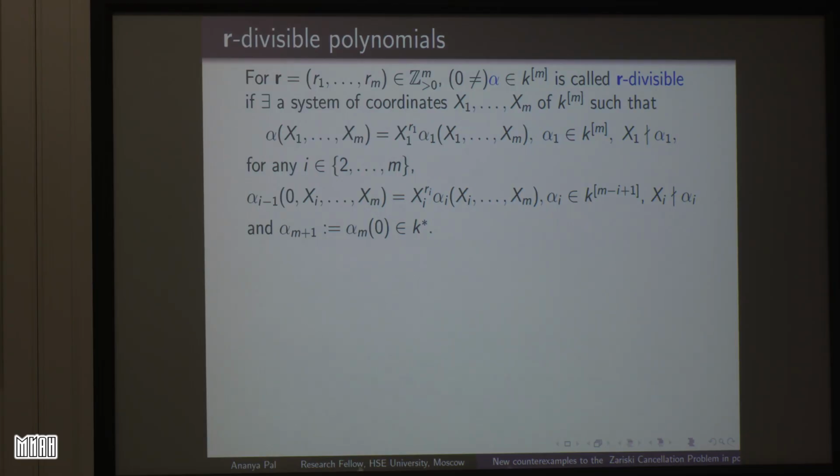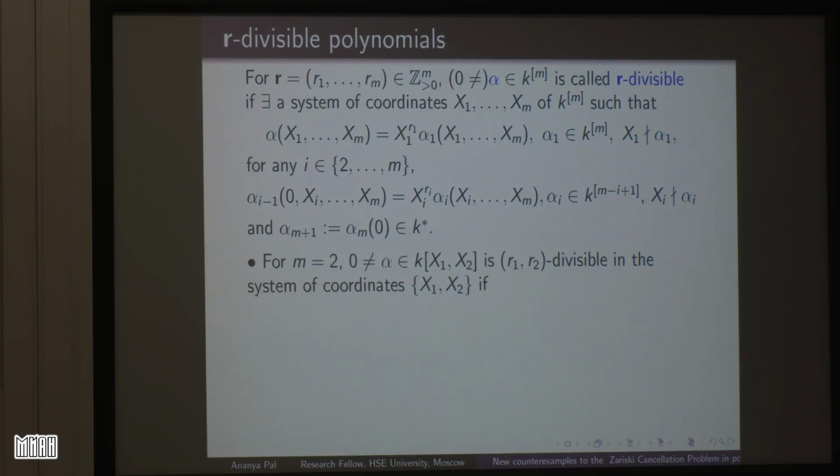It says that you take an m-tuple of vectors r from Z to the power m, strictly greater than 0, and you take a polynomial alpha from the m-variable polynomial ring. Then we call alpha R divisible if there exists a system of coordinates inside this polynomial ring such that first x1 to the power r1 will come out. That is, this polynomial is divided by x1 to the power r1 and the remaining is not divided by x1. Then you put x1 equal to 0 here, and then x2 will come out. So in this way we will go on. So what do I mean by this?